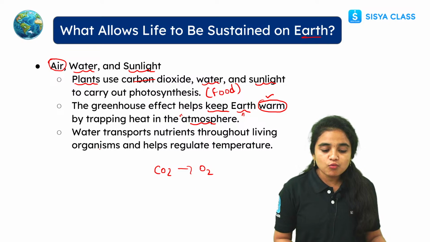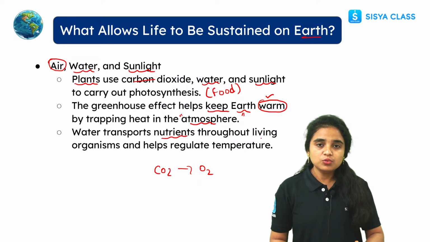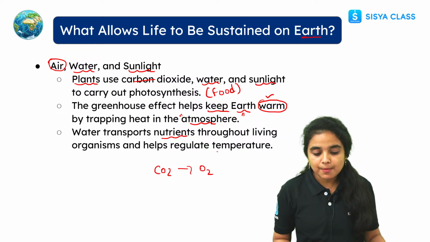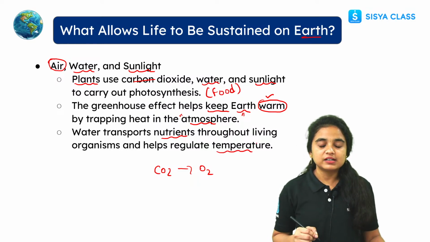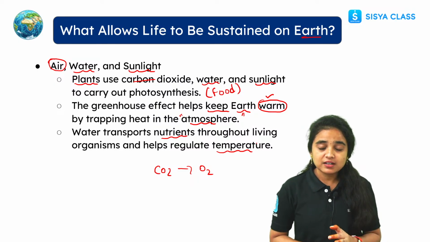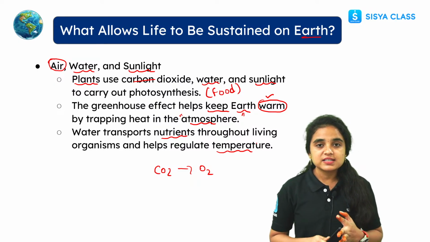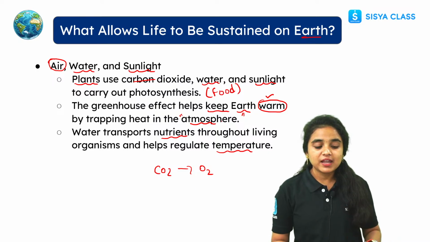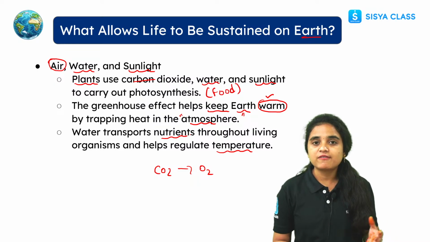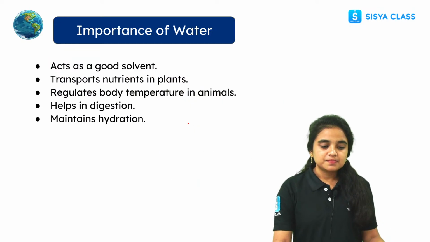And while coming to water, it transports nutrients to every living organism, and it helps to regulate the temperature present on our earth. Right, students? This is the thing about air. This is the thing about water and sunlight. Every component maintains its important role on our earth by helping organisms to survive on our planet earth.